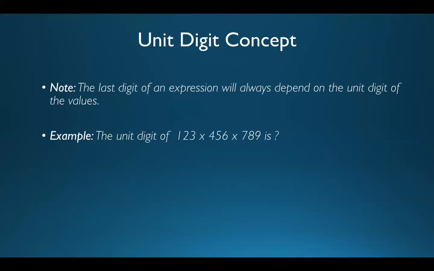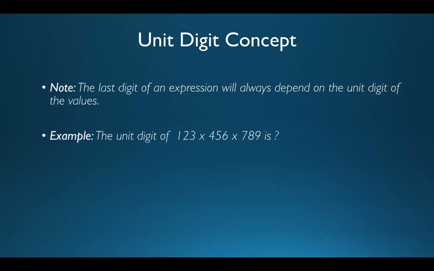So what you need to do is just go for 3 into 6 into 9. Now 3 into 6 is 18, and 18 into 9 is 162. And again, in this 162, the first two digits, 16, are not important. We are only focused on the last digit of the expression.